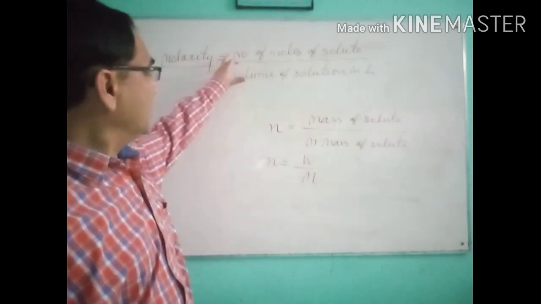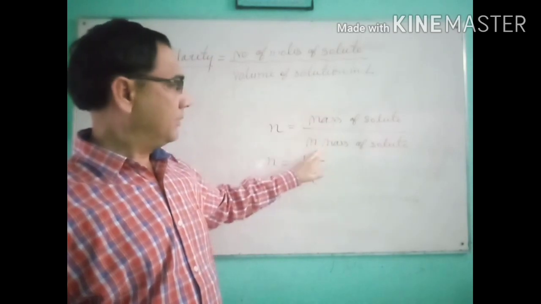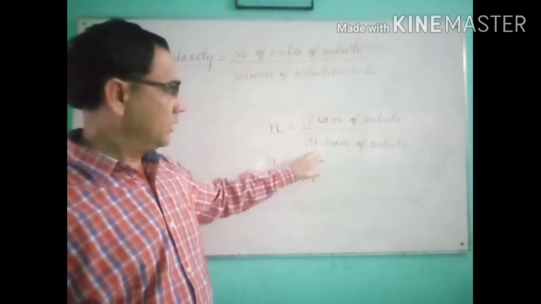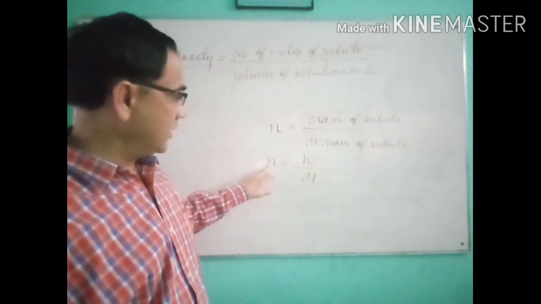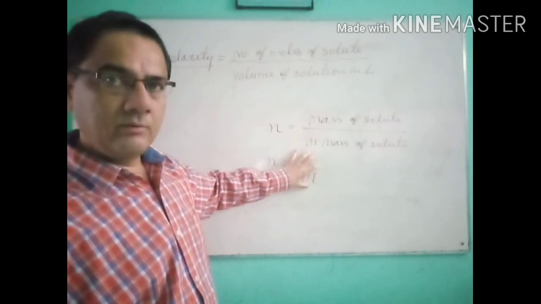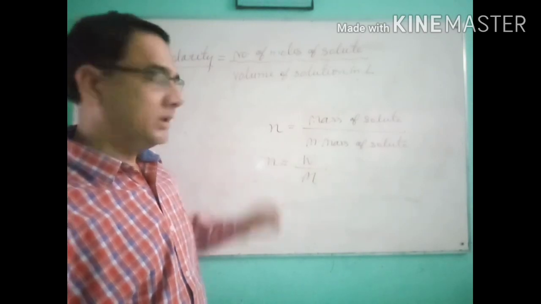So see, number of moles is equal to the mass of the solute upon molar mass of the solute. Mass of the solute is denoted by W, molar mass of the solute is denoted by M. And easily we can calculate the number of moles. Now this value of the number of moles we put in the formula. Then what will be the overall formula to calculate the molarity?